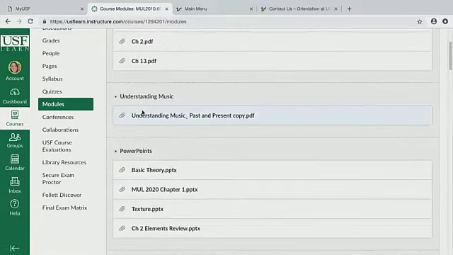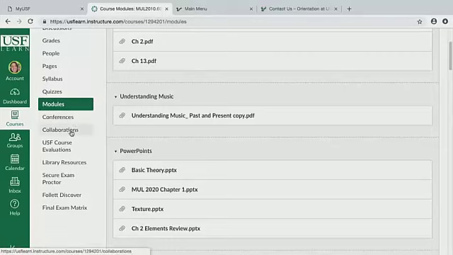This is where your professor is going to put up the modules so you can see what's going on in the class. And many times your professor will put modules on there for each class that you have. So especially if it's a one class a week class, they'll put each section on there for what you're going to learn in that class. So it's really nice if you can't make it to the class, you can still see what's going on.